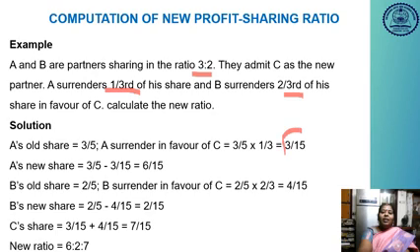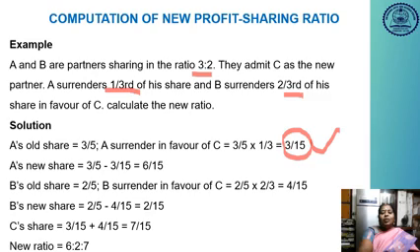So for calculating the new ratio, here A surrenders in favor of C one third part. His old share is 3 by 5 into 1 by 3, so if we multiply, we get 3 by 15. This is the sacrificing share given by A. Now we calculate the new ratio. A's new share is equal to 3 by 5 minus 3 by 15. The common denominator is 15. 5 threes are 15, 3 threes are 9. 9 minus 3 means 6 by 15.